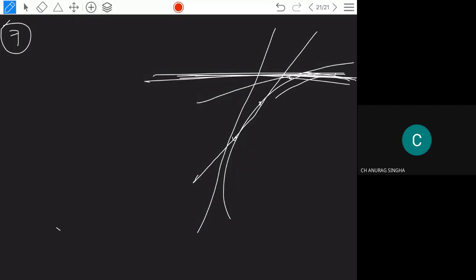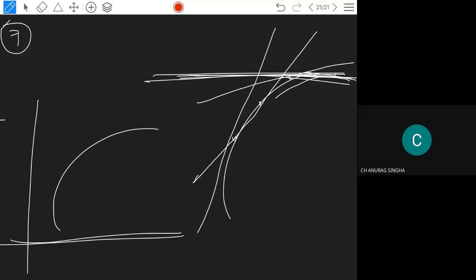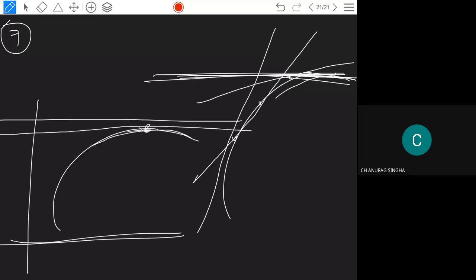If the x-axis is taken like this and a parallel line is taken, the tangent touches the curve here. What is the slope of this one? The slope of the tangent which is parallel to the x-axis is 0. The slope of the x-axis is 0, so the slope of a line parallel to the x-axis is also 0. So you need to find dy by dx. The given equation is y is equal to x cube minus 3x square minus 9x plus 7.